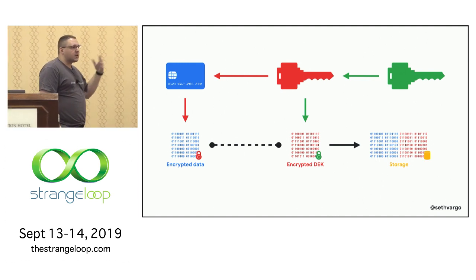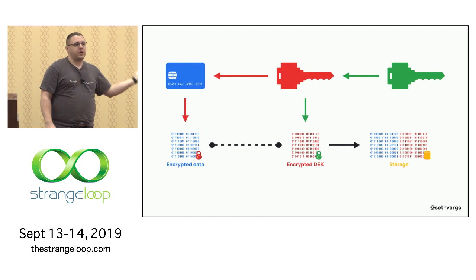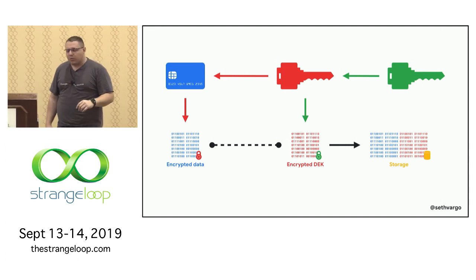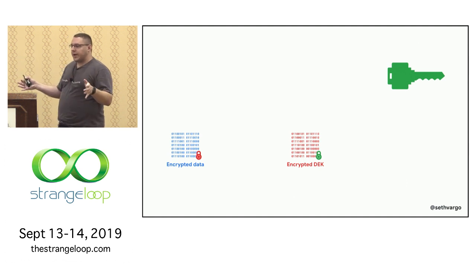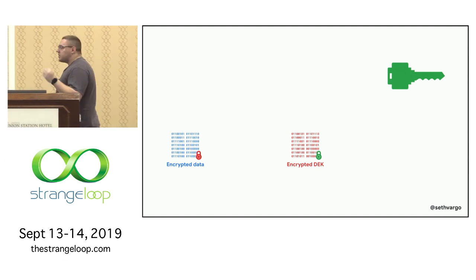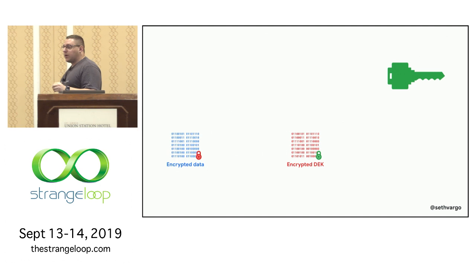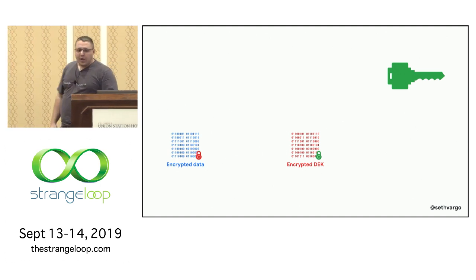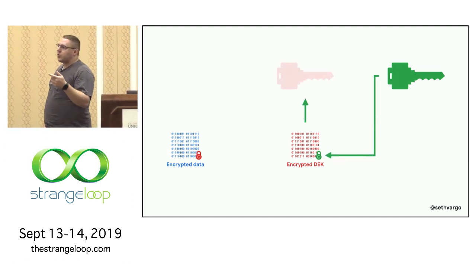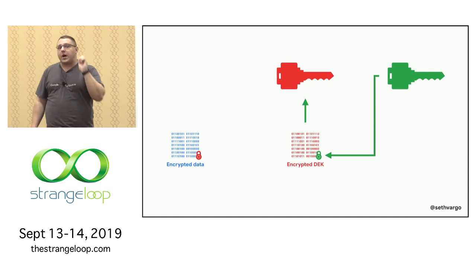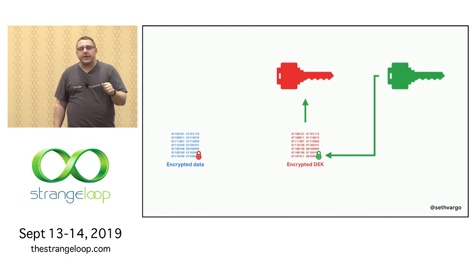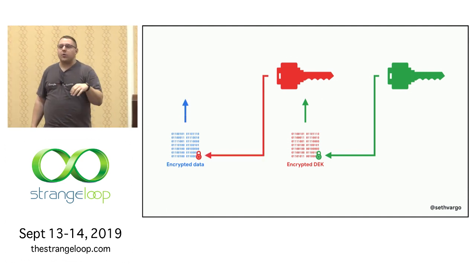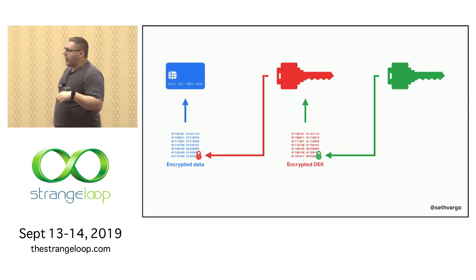That might be the file system. That might be etcd. That might be a Twitter post, whatever it might be, right? And then when we want to reverse this process, we split the data apart again. We then take the encrypted data encryption key, and we ask the key encryption key to decrypt that data. We now have the plaintext data encryption key. We then use the plaintext data encryption key to decrypt the encrypted data, which gives us back the original plaintext data.